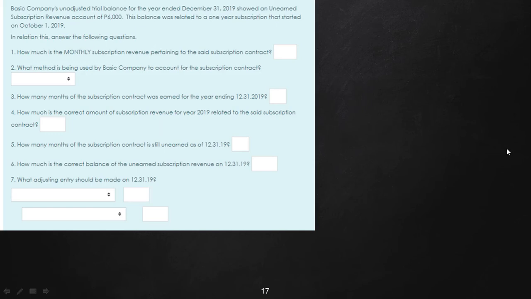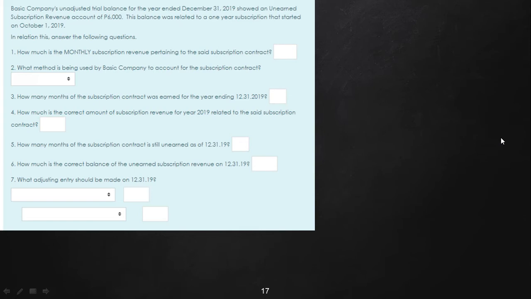Okay, so we are back, and to complete our discussion on deferrals, we shall now be solving the long problems that we had in the practice set. Okay, let's start with Basic Company. Basic Company's unadjusted trial balance for the year ended December 31, 2019 showed an unearned subscription revenue account of 6,000. This balance was related to a 1 year subscription that started on October 1, 2009. So these are the series of questions that we are supposed to answer.